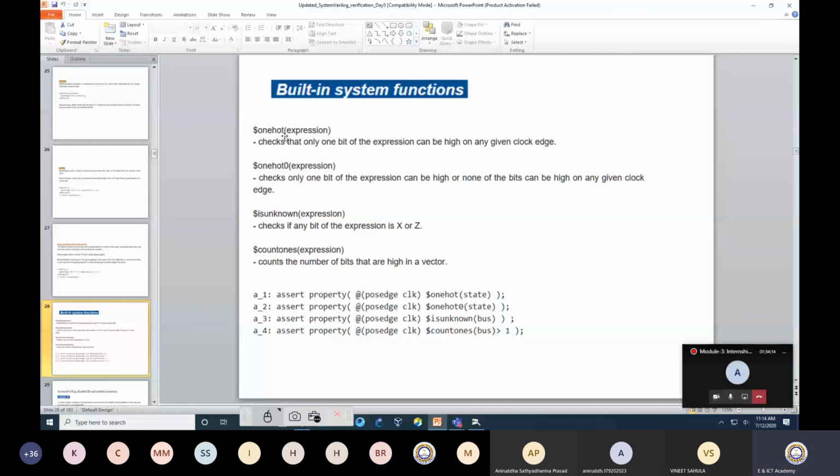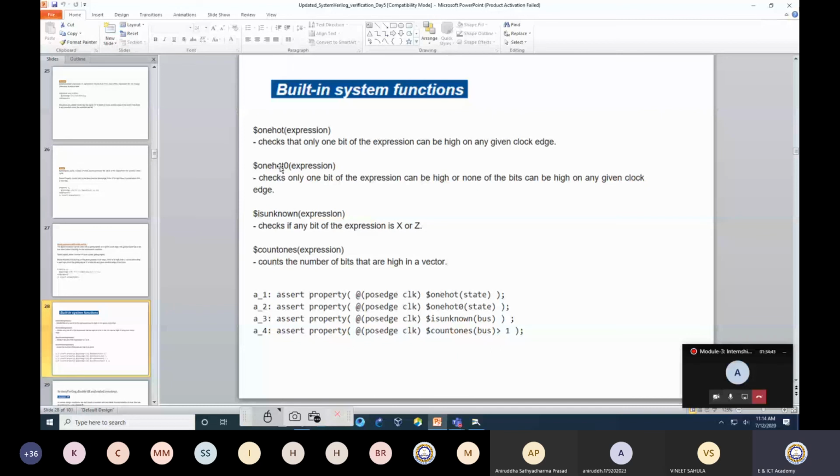Whatever 8 bit value is generated, out of that I want to verify whether exactly 1 bit is 1 or not. That is the meaning of one hot. Okay, one hot 0 is just the opposite. It checks that only 1 bit of the expression can be high, or none of the bits can be high, on any given clock edge.